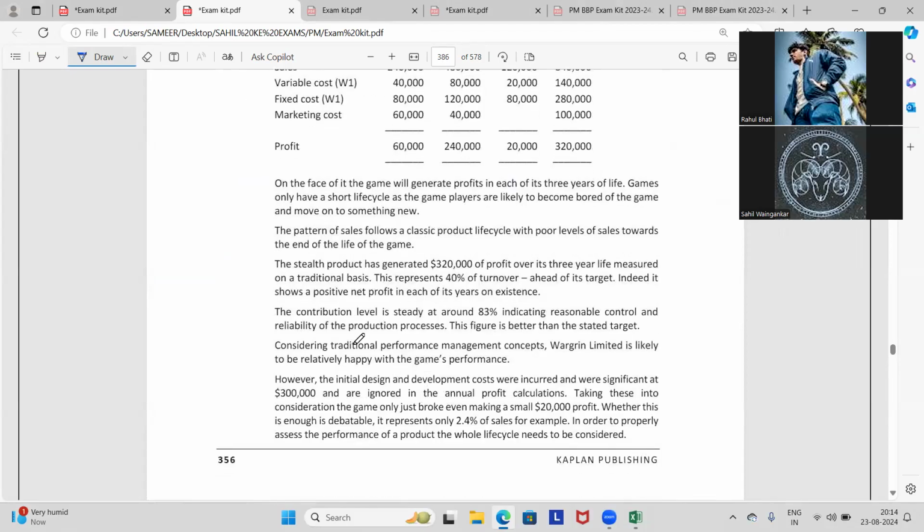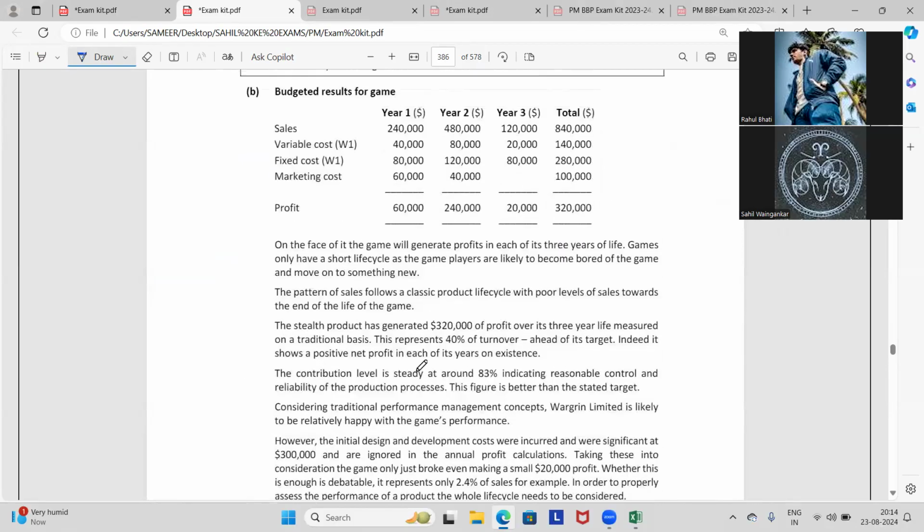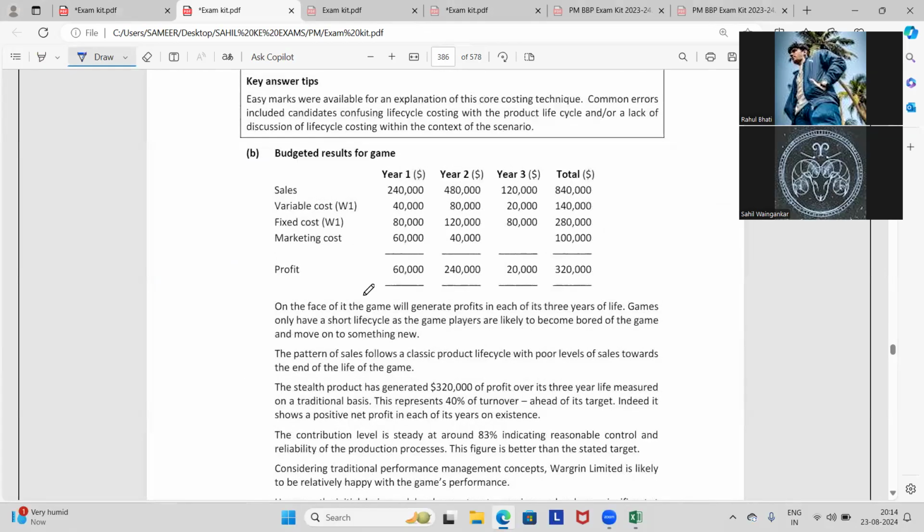Ahead of its target. The 3 lakh development costs are ignored in the annual profit calculations. Yeah, the initial design and development cost. On the face of it, the game will generate profits in each of its 3 years of life.